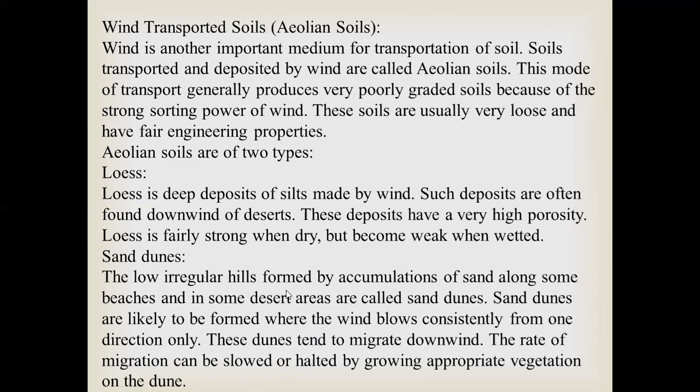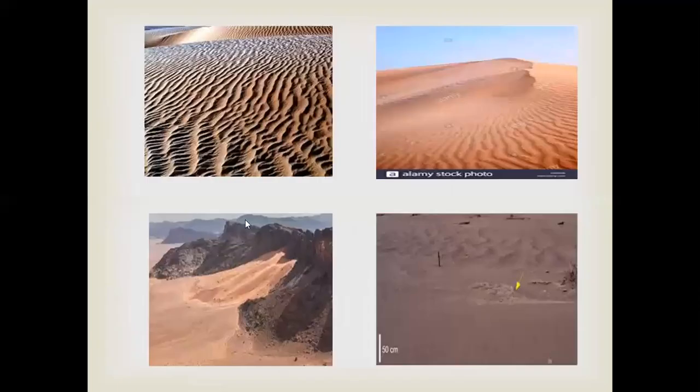That is why we need to plant trees near the boundaries of the desert, so that the desert does not get expanded. We can break the expansion of desert area by planting trees which can stop the wind which is eroding the soil or transporting the soil elsewhere. So these are the pictures of sand dunes, and you can see that when the wind is blowing in one direction, all the sand near the ocean is being carried to one particular place and deposited there. So here the sand had been transported.